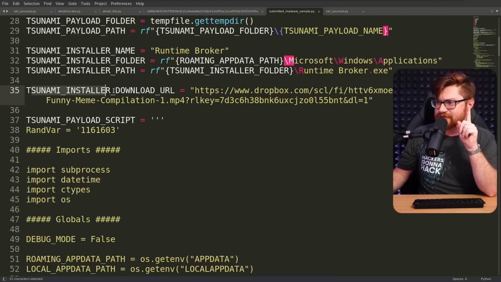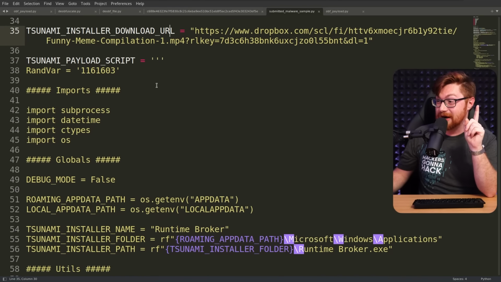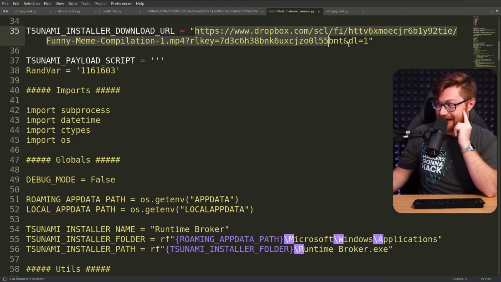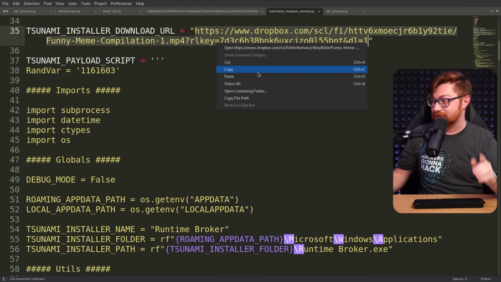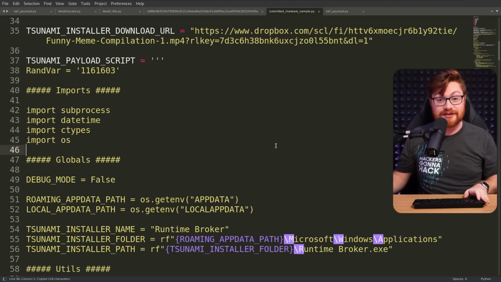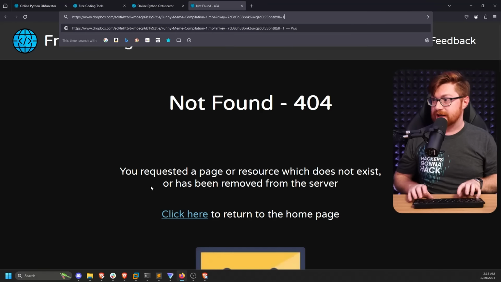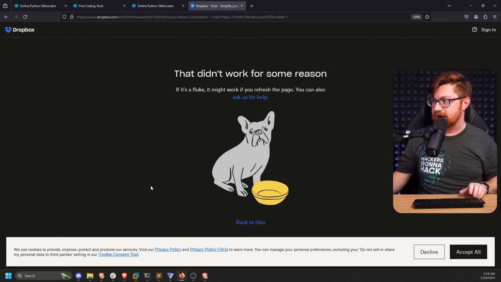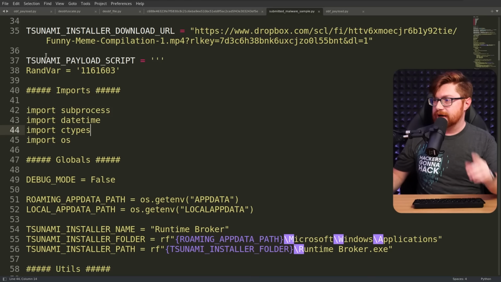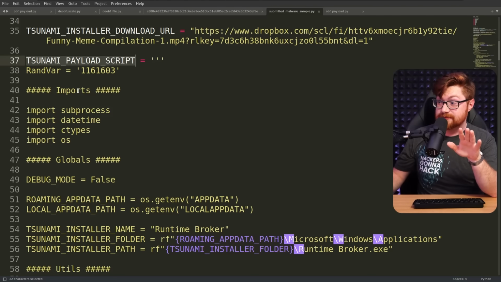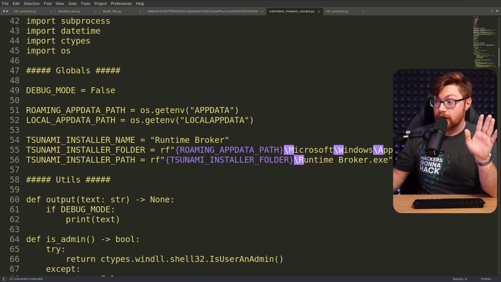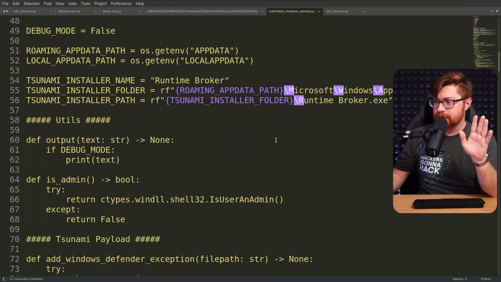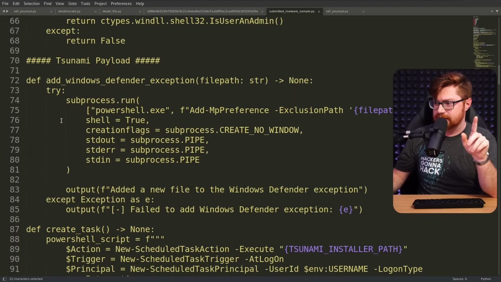And I'm curious about this download URL going to Dropbox with a funny meme compilation.mp4. Okay, sure. Clearly not an MP4 file. Is this thing still alive? Is this on the internet? Let's go back to our web browser, try to enter that in the URL here. No. Okay, Dropbox can't see that either, and that's taken down. But it has the payload script embedded as another long multi-line string here with a couple utilities and some info.